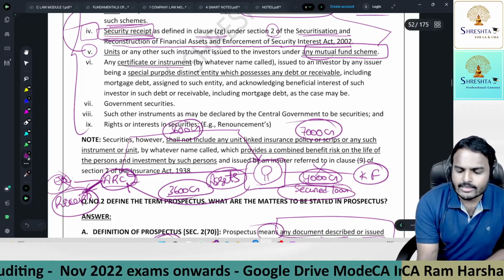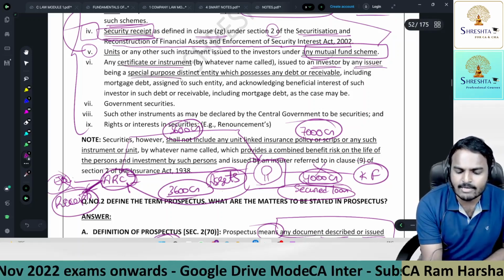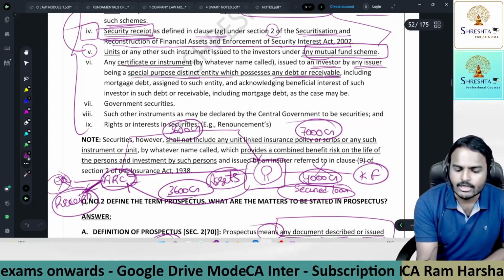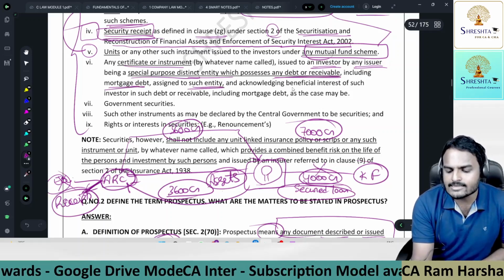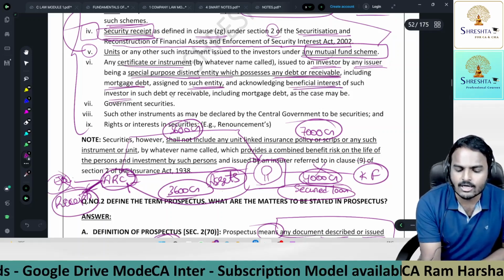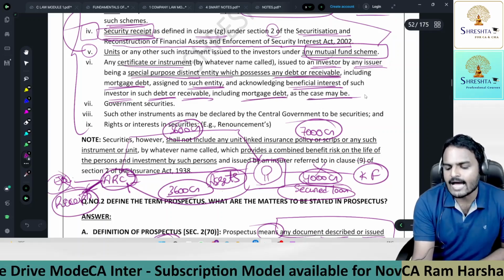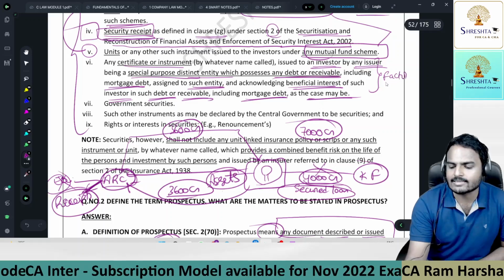Any certificate or instrument issued to an investor by any issuer being a special purpose distinct entity which possesses any debt or receivable, including mortgage debt assigned to such entity, and acknowledging beneficial interest of such investor in such debt or receivable, including mortgage debt, as the case may be. I can give you a small example called factoring.